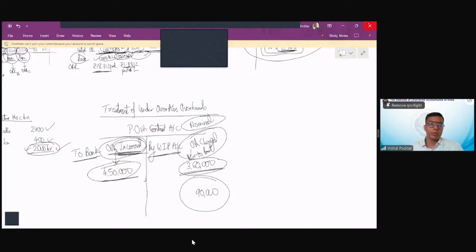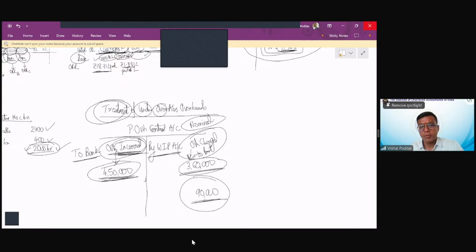Now, where will I post it? This is called treatment. So what do you mean by treatment? Treatment is this 90,000 difference. You have to post it somewhere. Where you will post it, how you will adjust this 90,000, that is called treatment. Now, what we are studying is treatment of either under absorbed overheads or over absorbed overheads. What is this under or over?